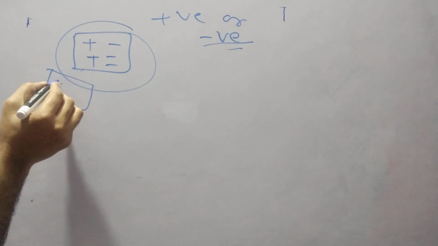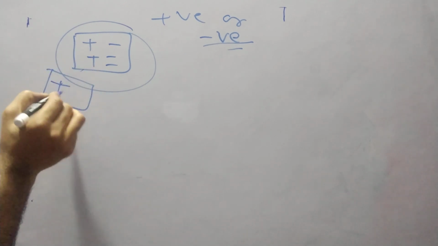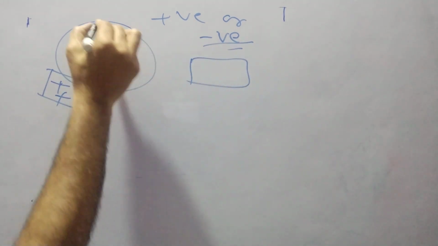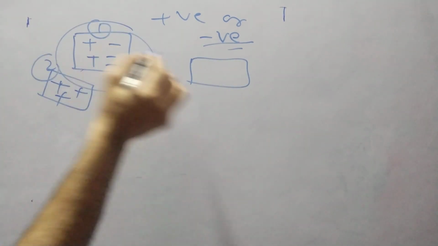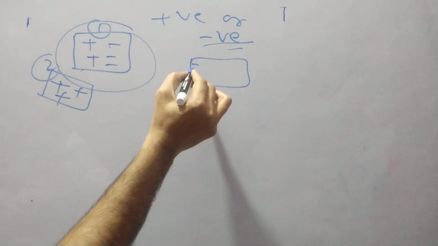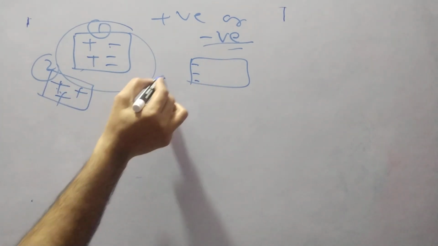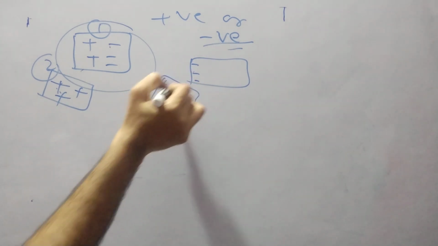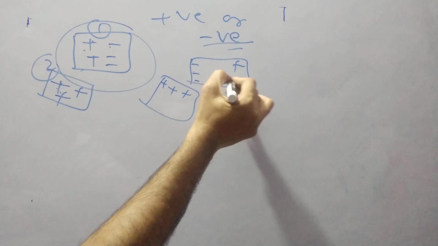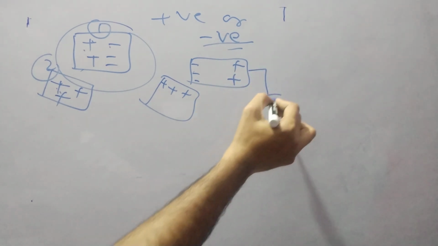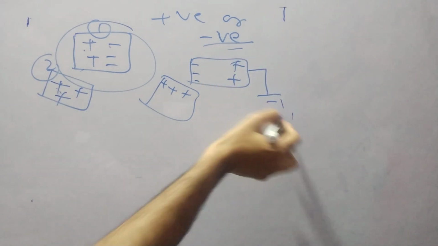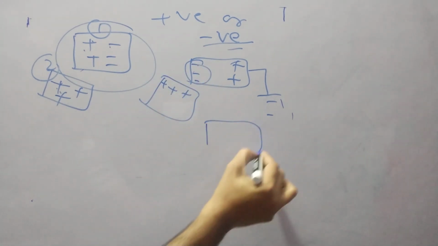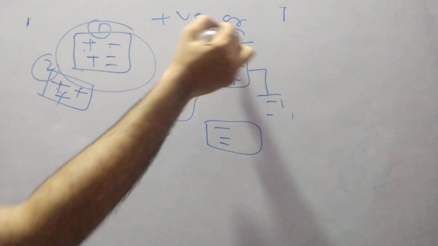So if this second object contains only positive, like this, then this negative will come close here because positive is there now. So negative attraction will be there, and this positive will go to this side. So when we do earthing here like this, this positive will go to the earth, and only negative electrons will remain. So that is a total negative charge like this.